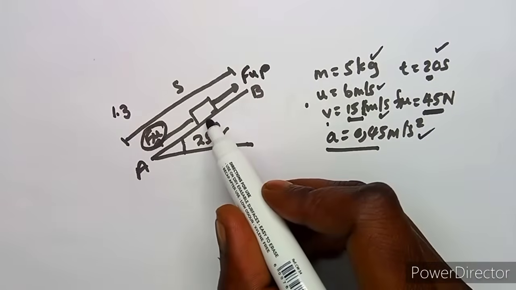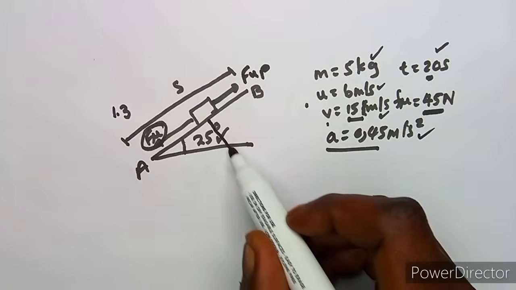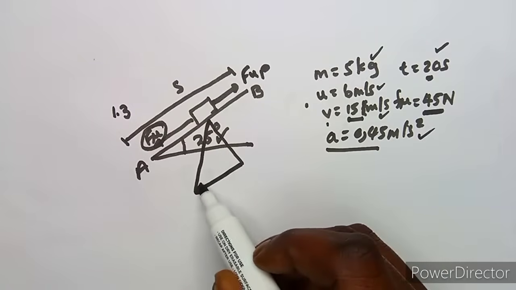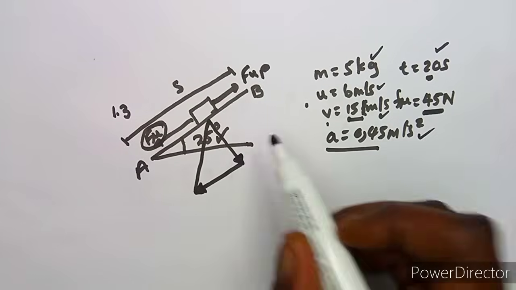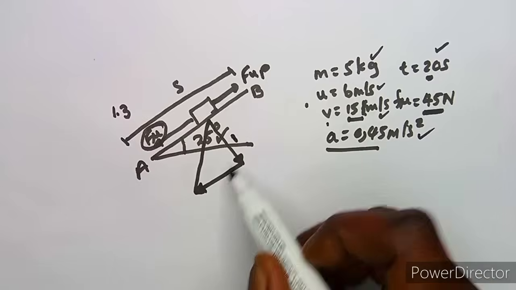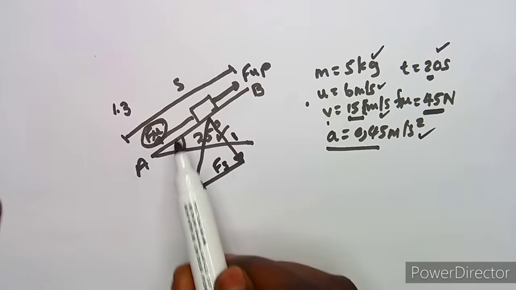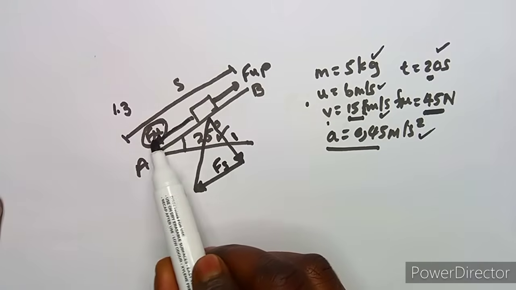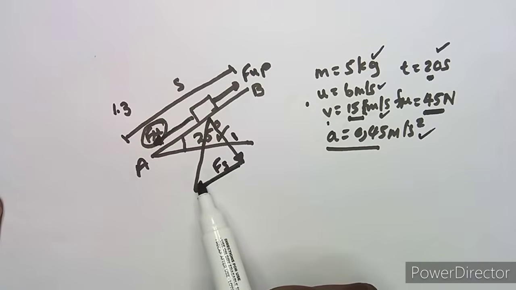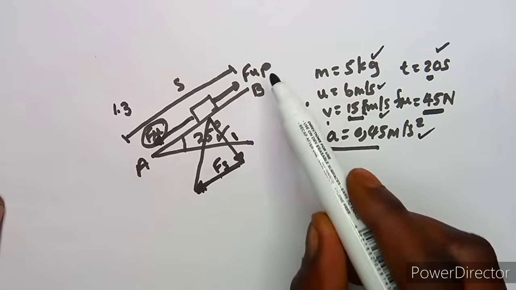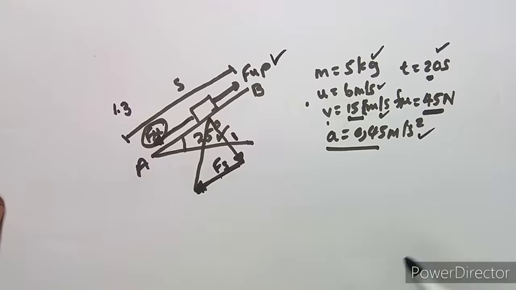All right, we have here our parallel component. I'm focusing on the parallel component here. As we can see, the frictional force and the parallel component here are going in the same direction, so the sum of these two is going to give us this F up.